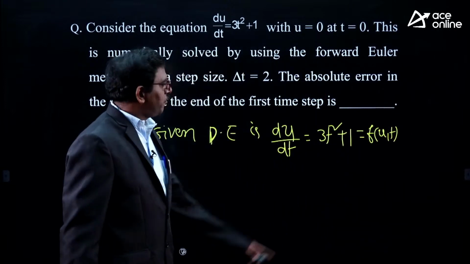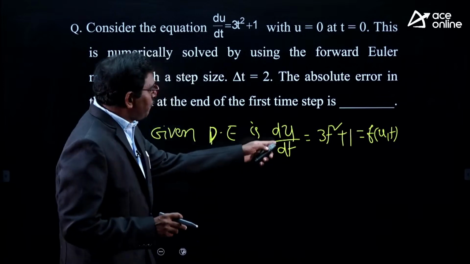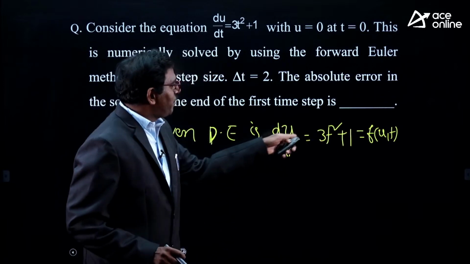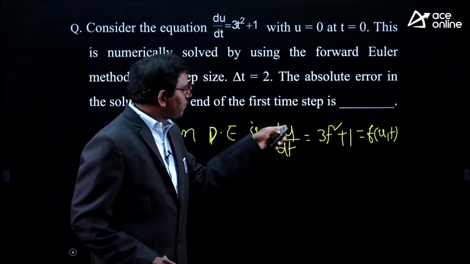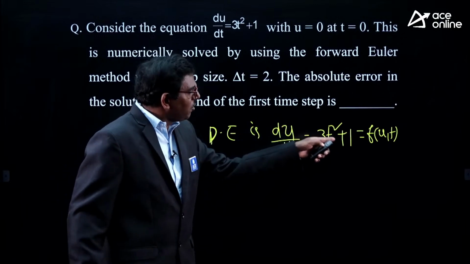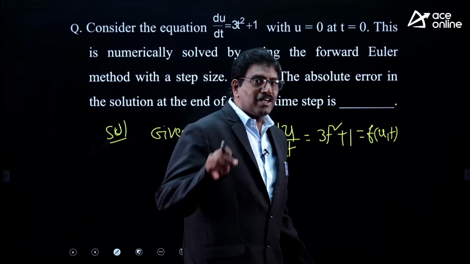Because to apply forward Euler's method, we need f of x y. Actually dy by dx is equal to f of x y. In place of dy by dx, du by dt is there. So f of x y I am writing as f of u t.